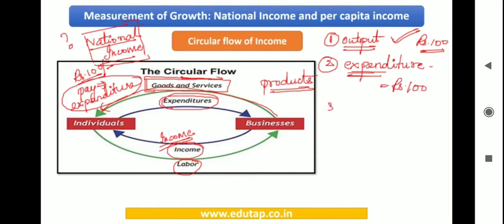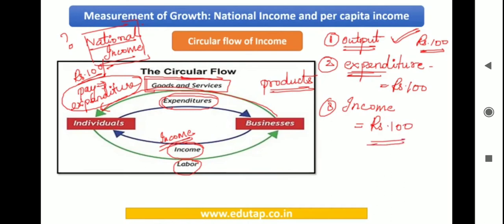And third, let me see the income method. When I talk about the income method, what I'm concerned about is how much these individuals are earning when they go to work in this manufacturing unit. These people are paying them some amount of money, and with the same amount they're going to buy these goods. So what is the amount that we know? That is rupees 100.